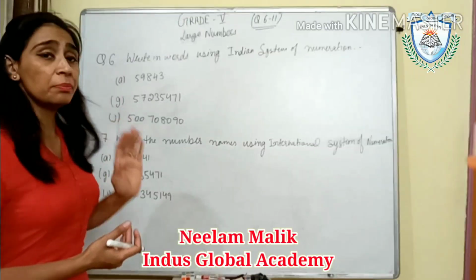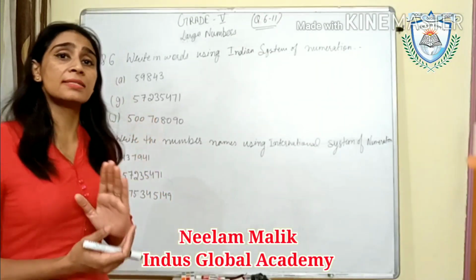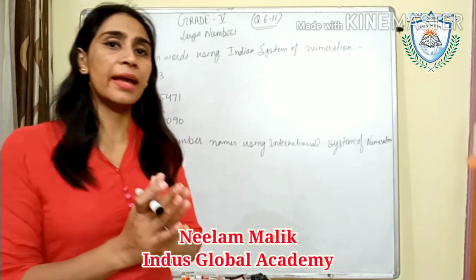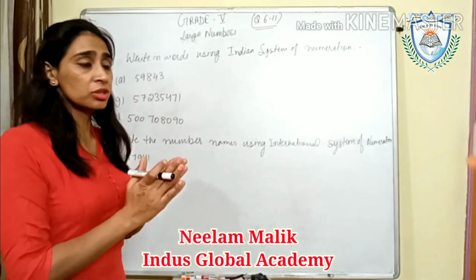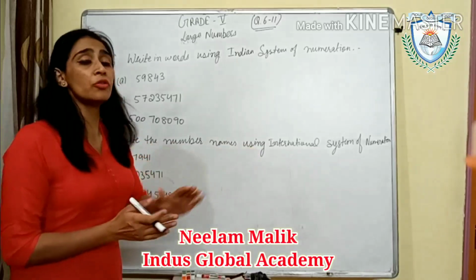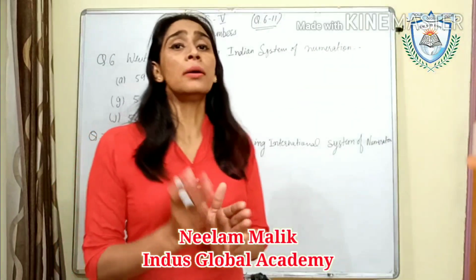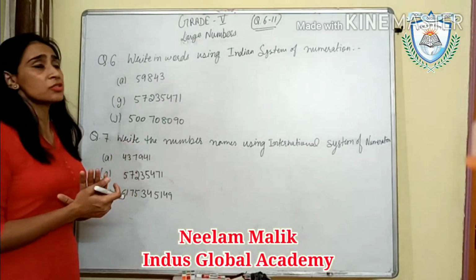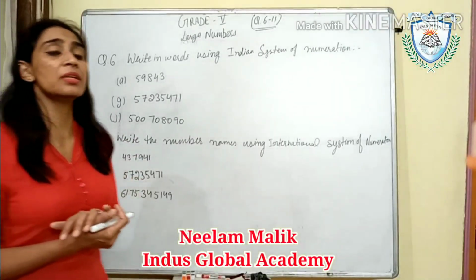In our Indian place value system we use ones, tens, hundred, thousand, 10,000, lakh, 10 lakh, crores. And in the international system of numeration we use millions, billions. So first of all, how to write this number in words.